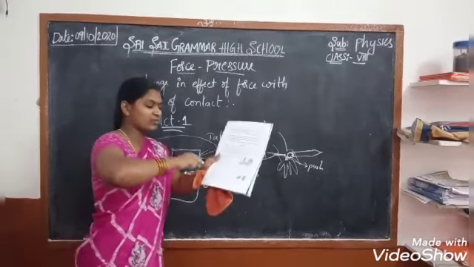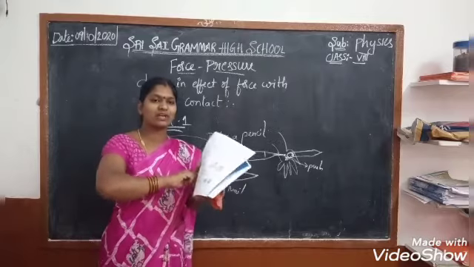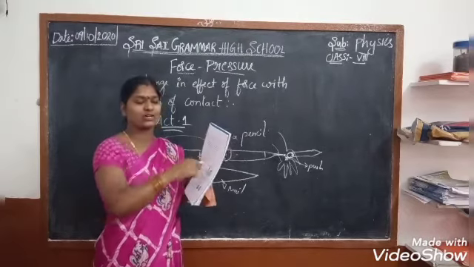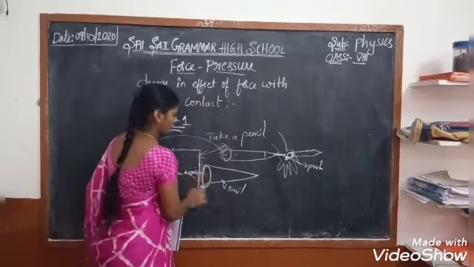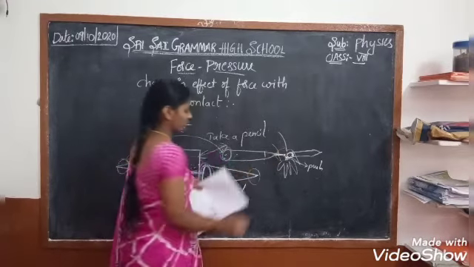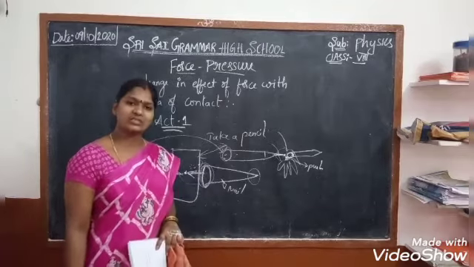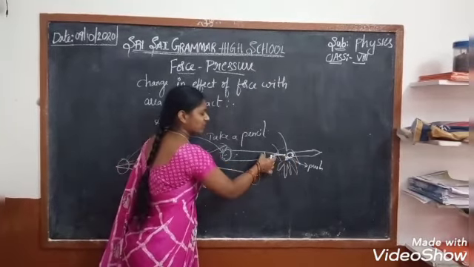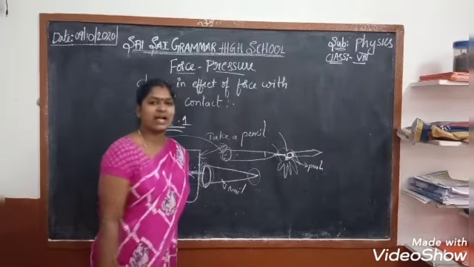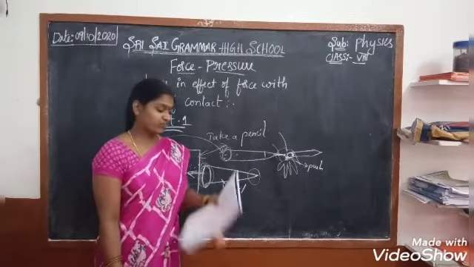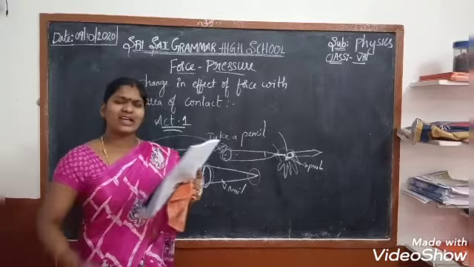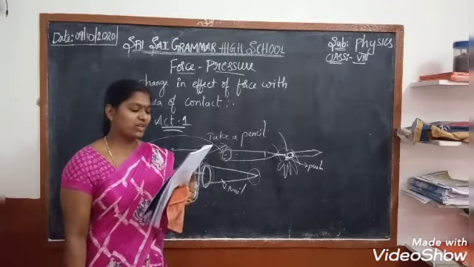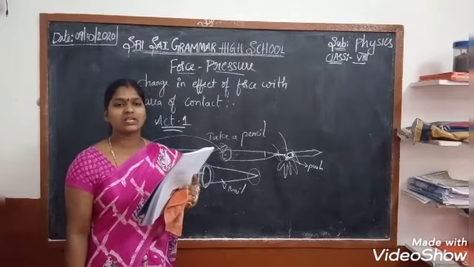We are applying some force on the palm. The effect depends upon the area of contact on which the force is acting. On whichever part we act the force, the effect of force is more there. If the area of contact decreases, the effect of force increases. If the area of contact increases, the effect of force decreases.